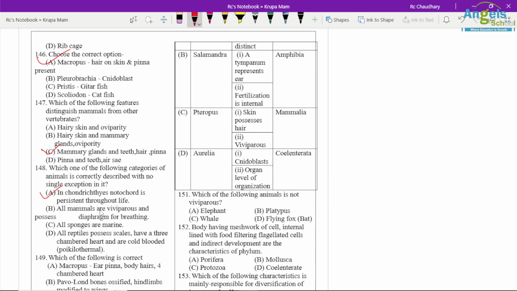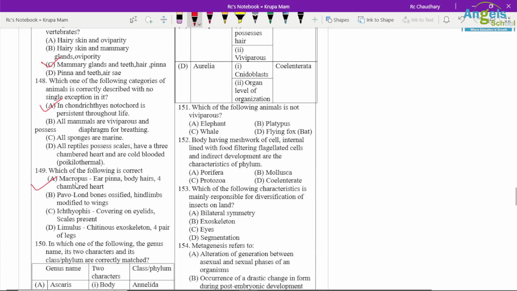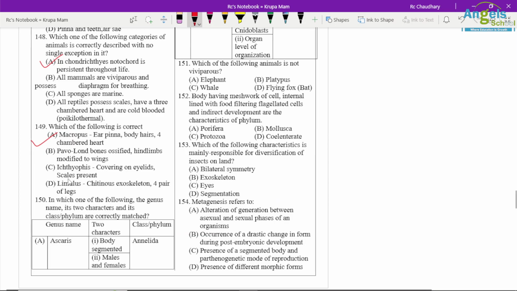Which of the following is correctly matched? Macropus, ear, pinna, body, hair, four chamber heart, right option. Question number 150. You have to correctly match genus name to characters and phylum name.